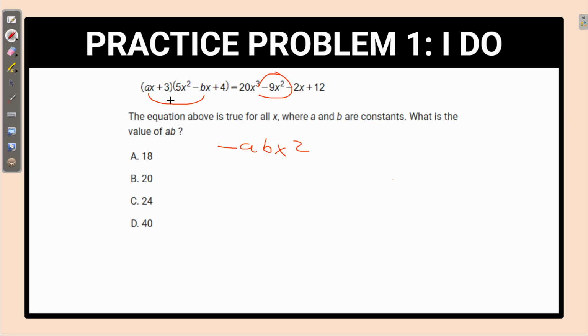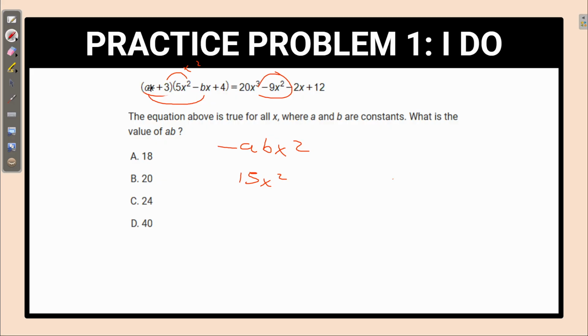So what I'm noticing is that if you multiply 3 on the left side over here by any of these, this will result in an x squared term, but if you multiply 3 by bx or positive 4, it won't. Because if you multiply 3 by negative bx, you'll only get a singular x term. And then if you multiply it by 4, you'll just get a constant, right? So let's write our 15x squared here, because 3 times 5x squared is 15x squared.